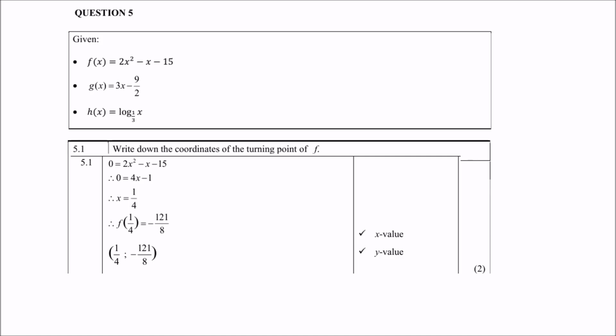5.1, write down the coordinates of the turning point of f. Now in grade 11 you learned a method where to find the x value we used negative b over 2a, and for the y coordinate we use negative delta over 4a. But in grade 12 we expect you to use calculus. So you take your quadratic function, differentiate it, and set it equal to 0. Then you get x equals a quarter. Then you substitute a quarter into the original equation, and you should get negative 121 over 8. This doesn't take long, people. Take those 2 marks. This is calculator work, so it shouldn't take long. So the final answer is a quarter, negative 121 over 8.